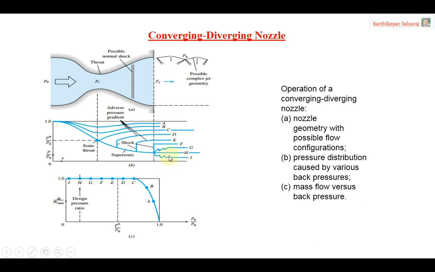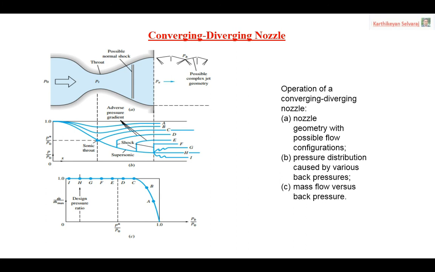This is called the design pressure ratio. It is the ratio of back pressure to stagnation pressure, BP by P naught. That pressure ratio is what we are looking for to design the nozzle, which is why it is called the design pressure ratio. So your ultimate aim is always to look for the design pressure ratio. Once you reach it, then for the corresponding area you can design the particular nozzle.